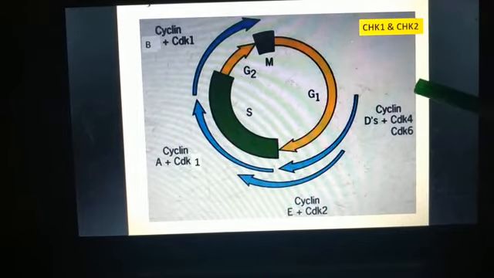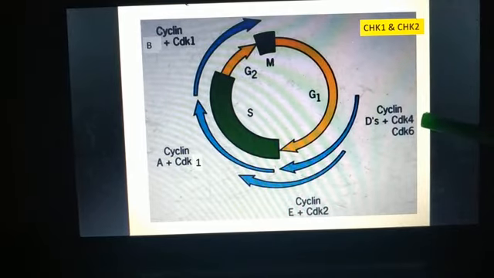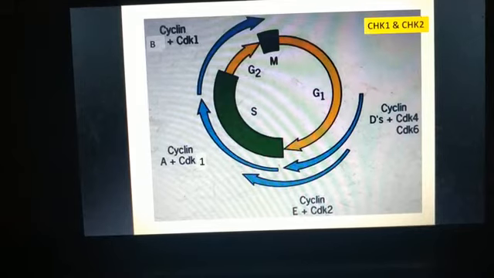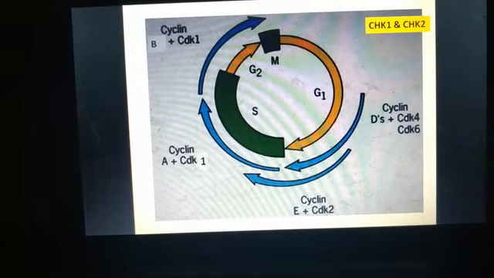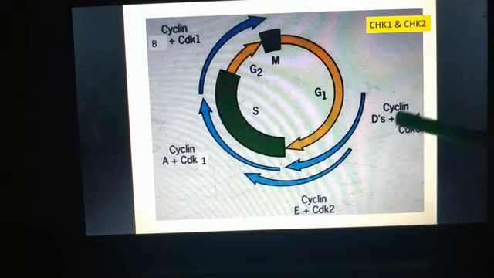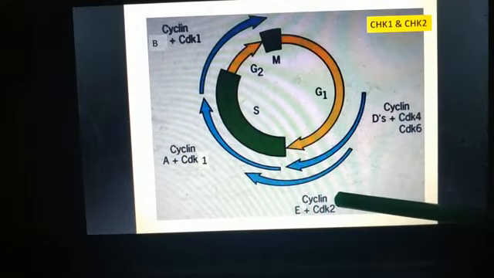And these cyclins are of different types. The associated cyclin will determine which proteins are phosphorylated by the CDK cyclin complex. So we can see various types of CDKs and various types of cyclin.